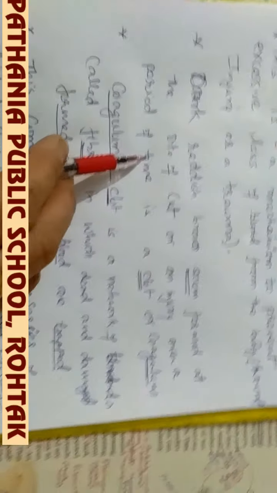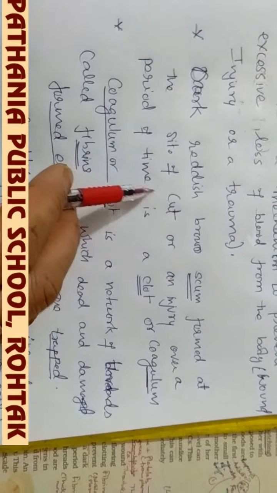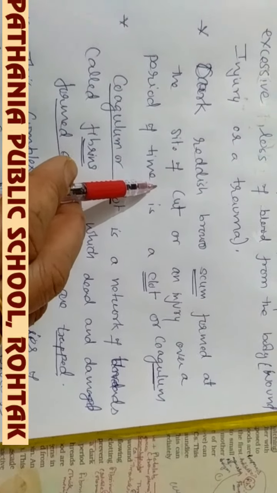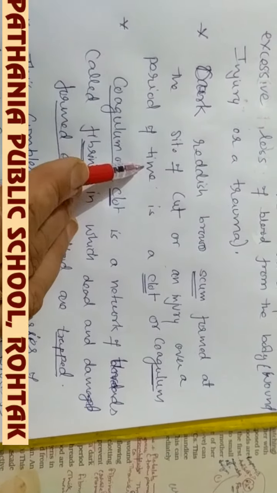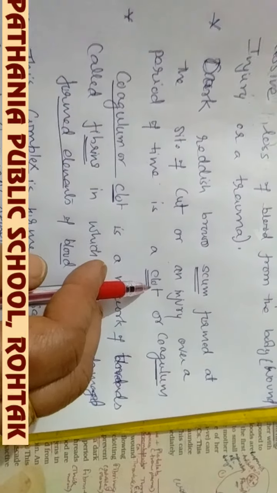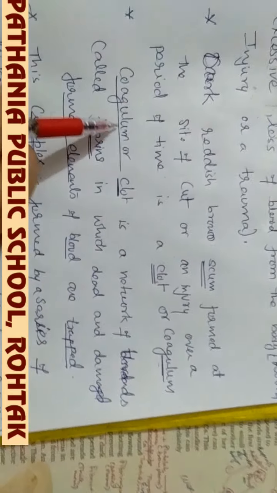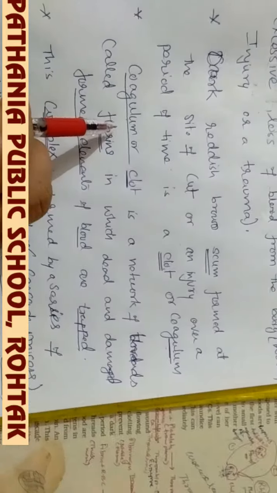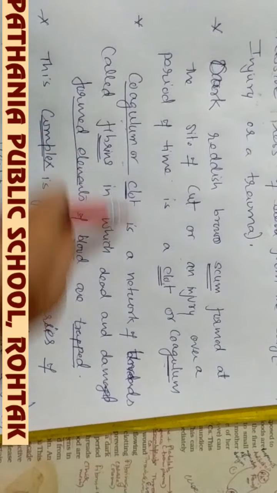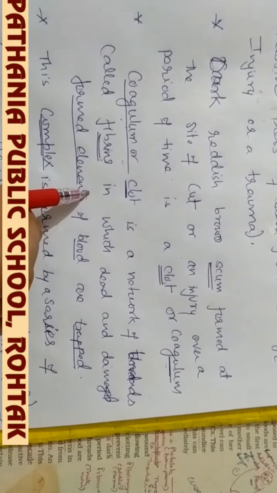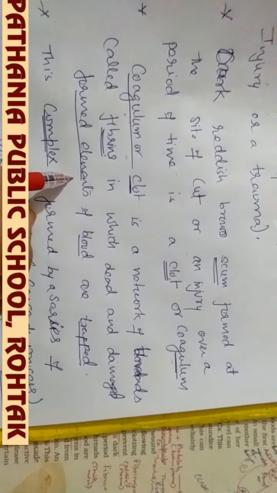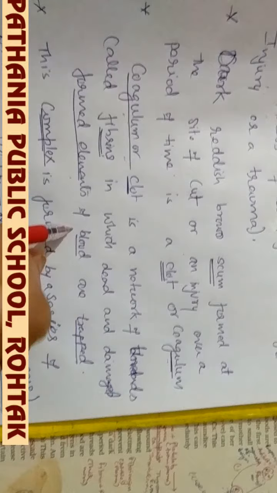Now, the second point. A dark reddish scum is formed at the site of cut or injury over a period of time, which is called a clot or coagulum. So what is a clot or coagulum? This clot or coagulum is actually the threads of fibrin in which the dead and damaged formed elements, that means RBCs, are trapped.